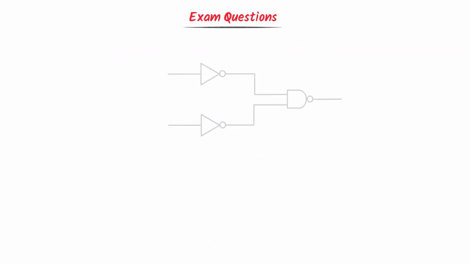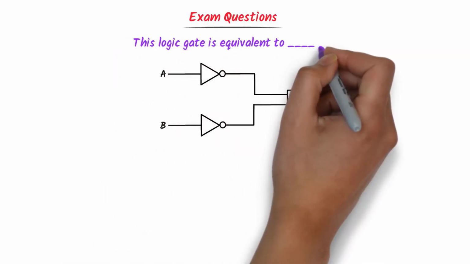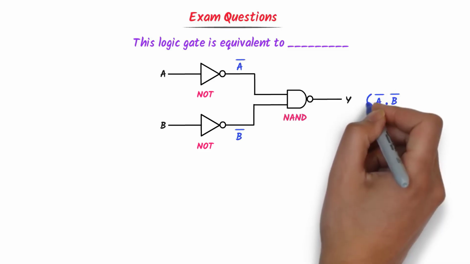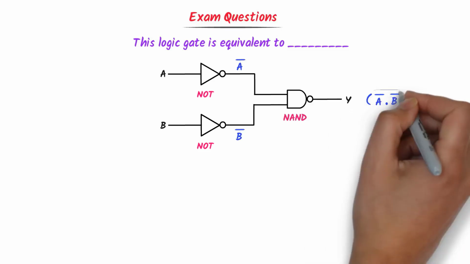Secondly, consider this digital circuit. This logic gate is equivalent to dash. Well, firstly, I spot the logic gates. This is NOT gate, this is also NOT gate, and this is NAND gate. Now this NOT gate will inverse the input A and we get A bar. Here we also get B bar. Secondly, this NAND gate receives two inputs, A bar and B bar. The AND gate will multiply it. We get A bar dot B bar, while the NOT gate will inverse it.